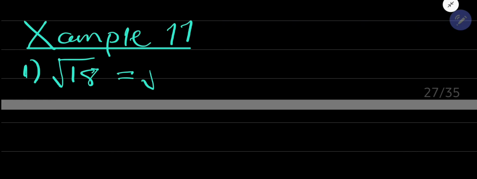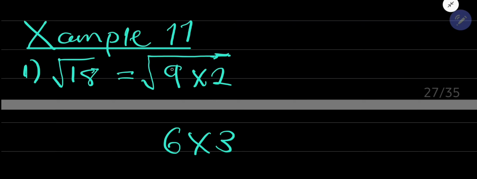Simply you are going to say that 18 is the same as 9 times 2. 9 and 2 are the factors of 18. But now the question is why did I choose 9? Why didn't I choose 6 times 3, which are also factors of 18? Let us make a comparison quickly.